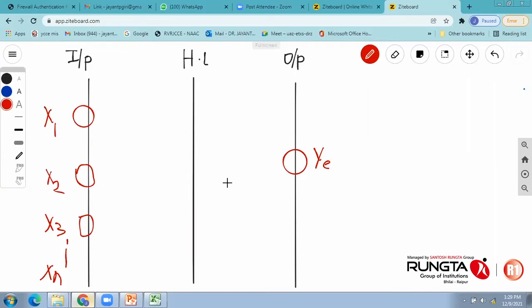Now I would like to insert the neurons, unobservable nodes, or maybe called as neurons. So now I'm going to insert the neurons in hidden layer. Neuron 1, unobservable node 1, and unobservable node 2. We'll talk about how many number of neurons or nodes must be there in the later stage. Just create a basic network, and then we'll talk about it.